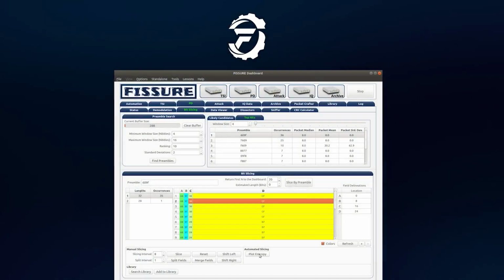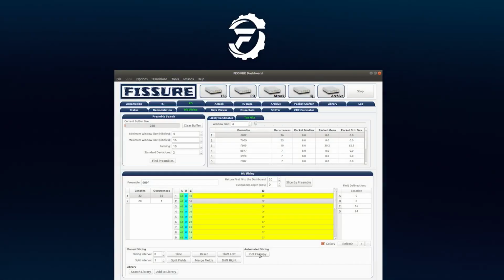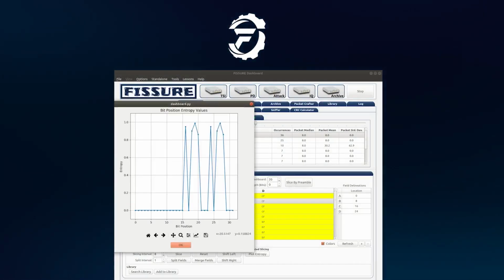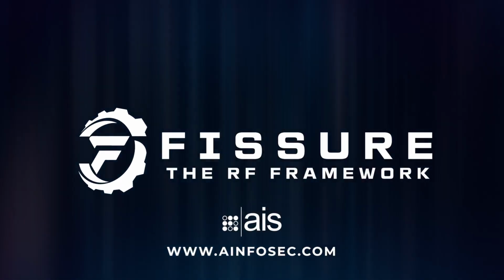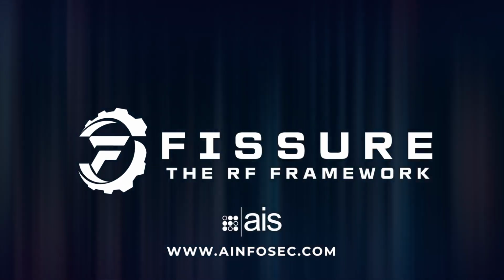FISSURE is available now. Install it on a compatible computer and radio. Try a short scenario. Then contact Assured Information Security to begin a pilot and turn detection into decisions at the edge.